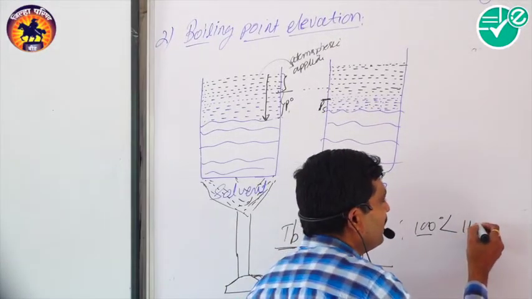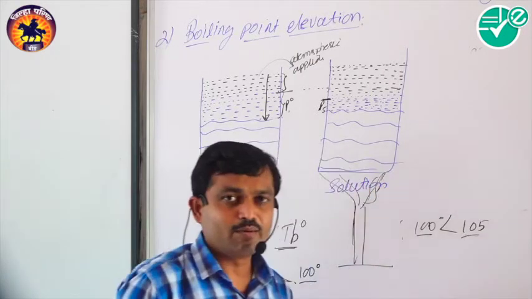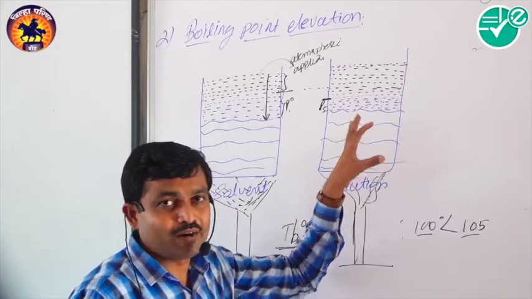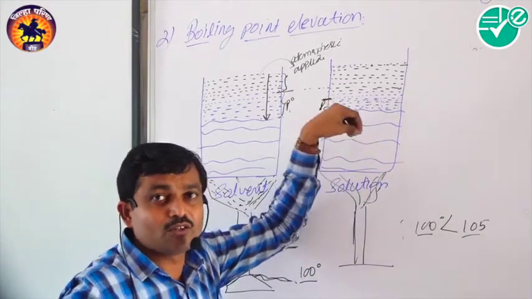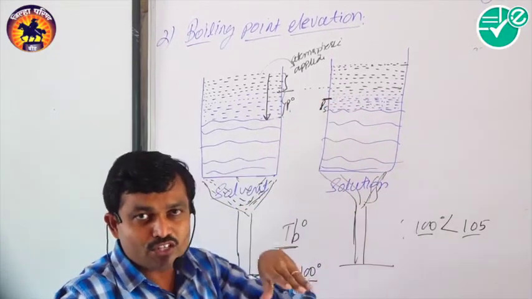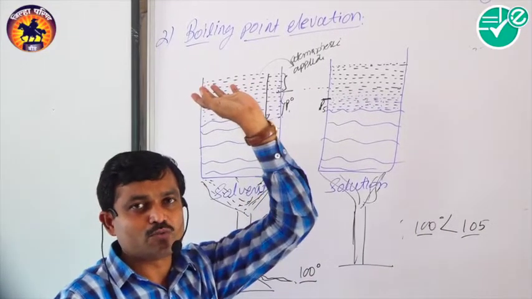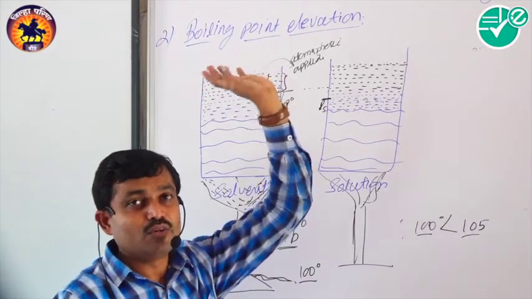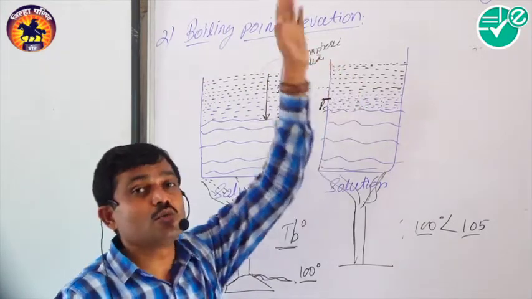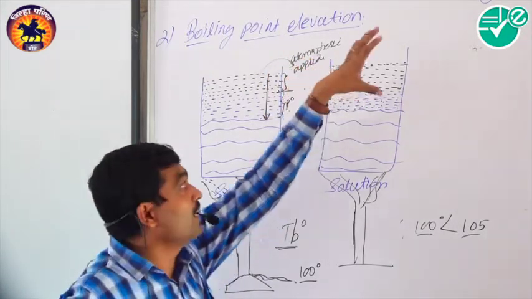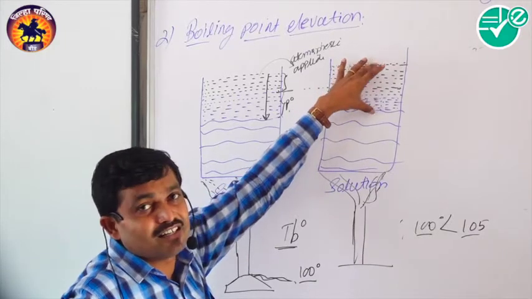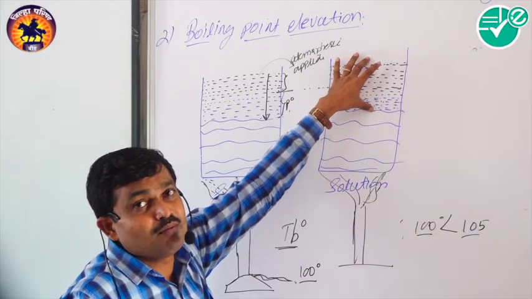It may be 100 and here 105 and so on, depending upon the number of solute particles added. If more solute particles are added, there is more lowering of vapor pressure, and more vapor is required to become equal to the atmospheric pressure. So here a larger amount of vapor has to be made.